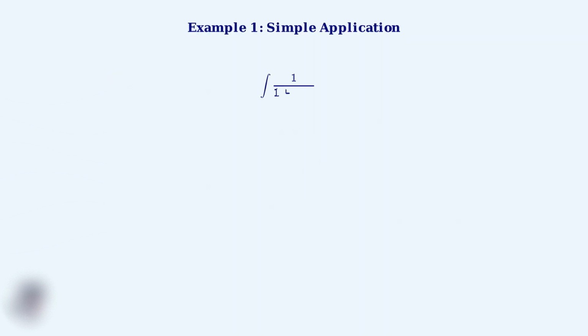Example 1. Find the integral of 1 over 1 plus cosine theta with respect to theta. This is a perfect candidate for tangent half-angle substitution. Step 1, we apply our substitution. Let t equal tangent of theta over 2, so cosine theta becomes 1 minus t squared over 1 plus t squared, and d theta becomes 2 dt over 1 plus t squared.